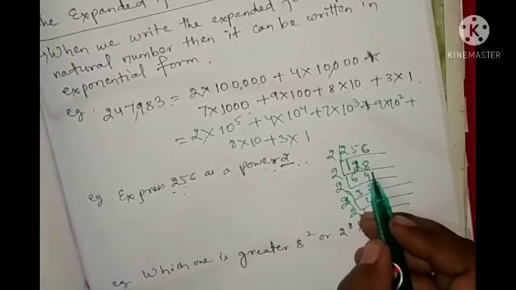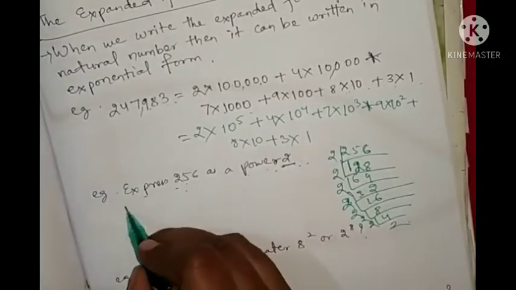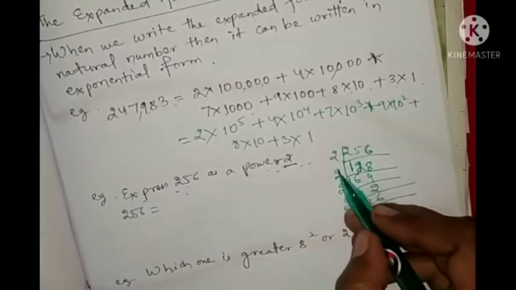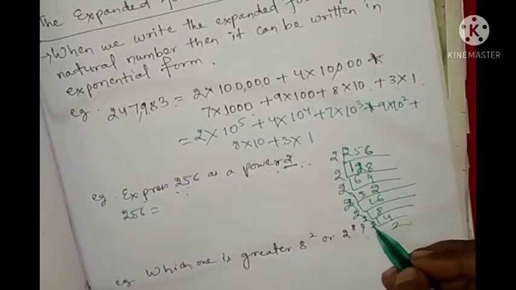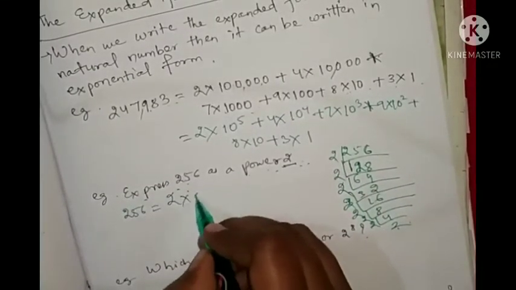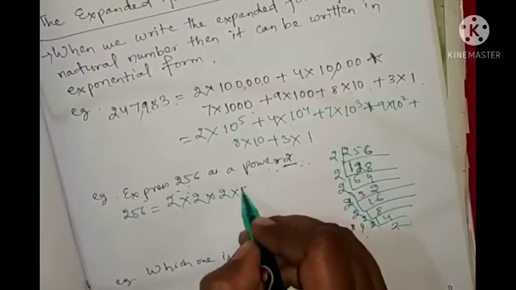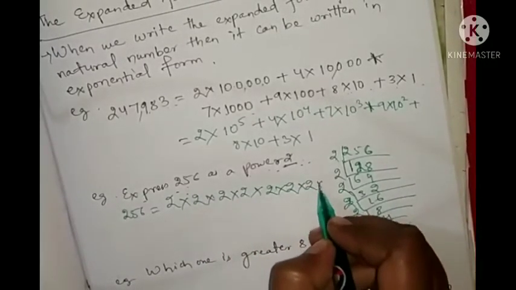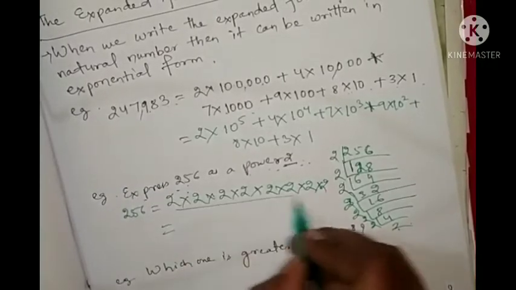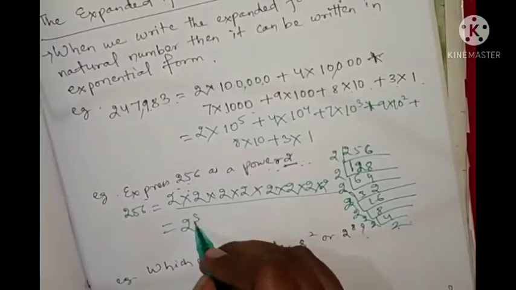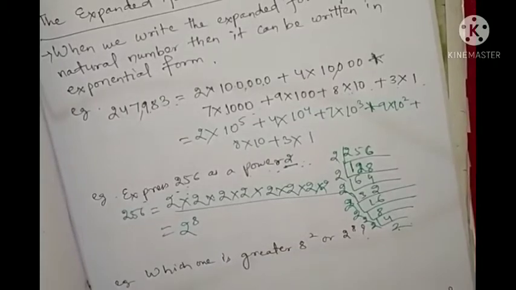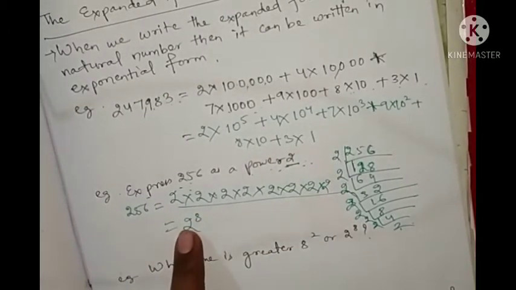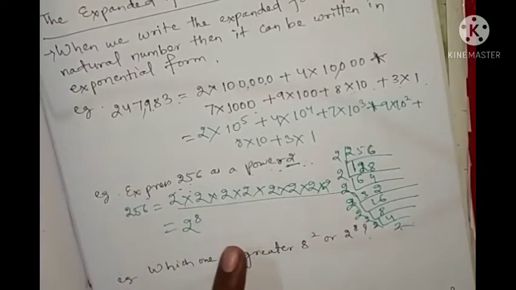So by this we can say that 256 equals how many 2s multiplied? 1, 2, 3, 4, 5, 6, 7, 8. 2 into 2 into 2 into 2 into 2 into 2 into 2 into 2. So instead of writing this long expression, we can write 2 to the power 8, where 2 is multiplied 8 times.